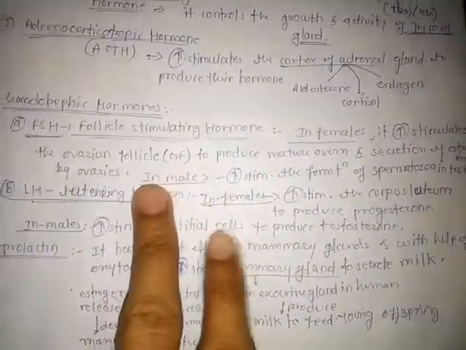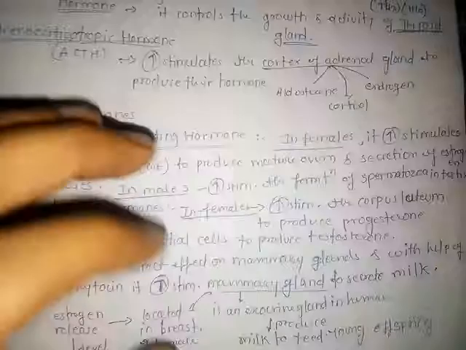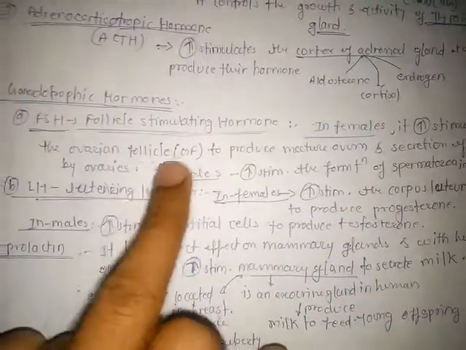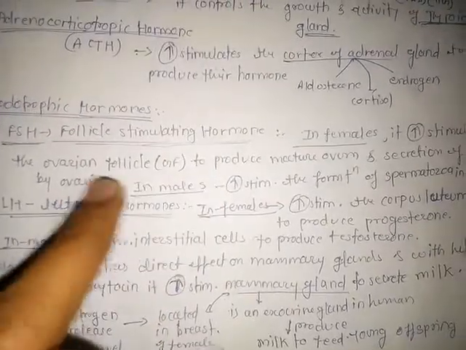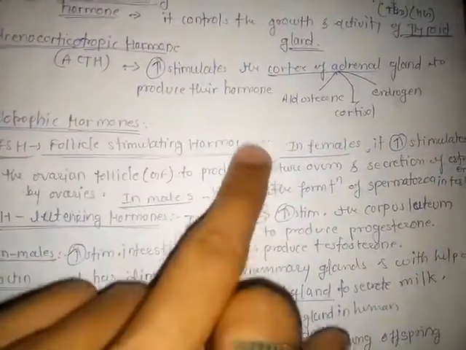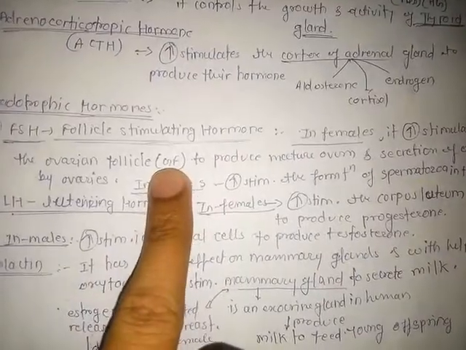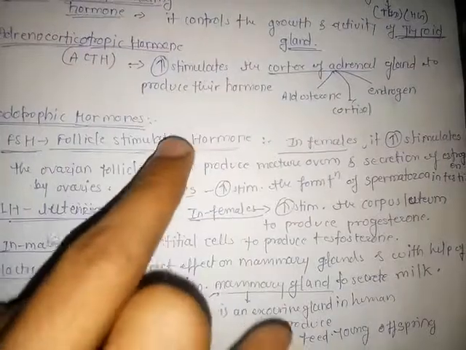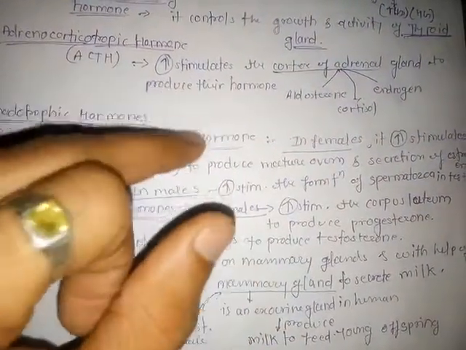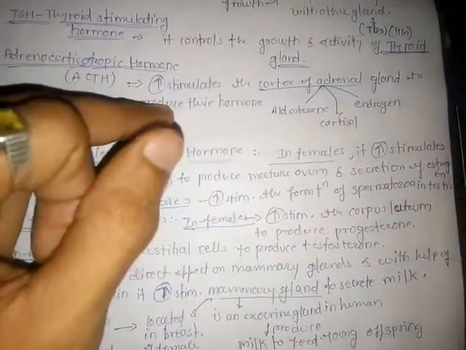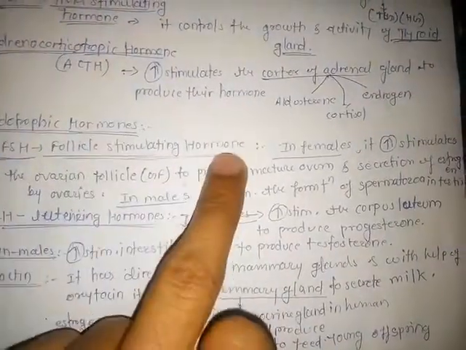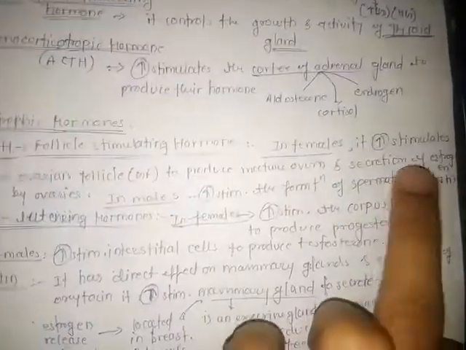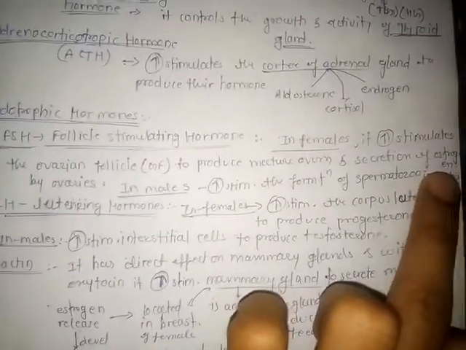So the medullary part of the ovaries transfers some cells towards the Graafian follicles, and these cells make a layer on the Graafian follicles, the mature follicles. Then theca interna and theca externa, meaning on Graafian follicles there is a formation of layers. The internal layer is the theca interna and the outer layer is the theca externa. This internal layer, theca interna, helps in the release of the estrogen hormones.